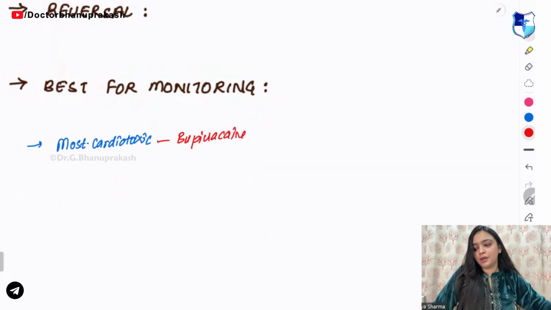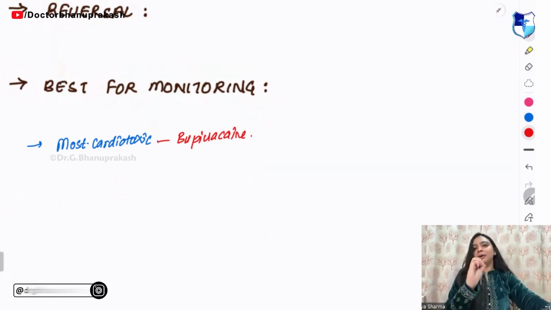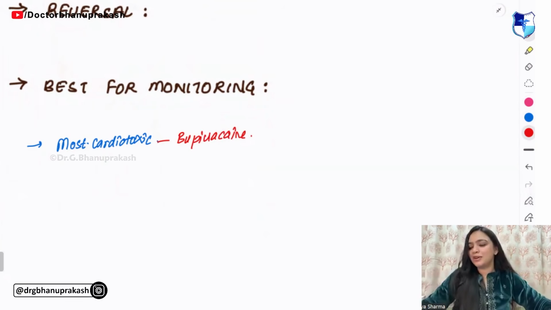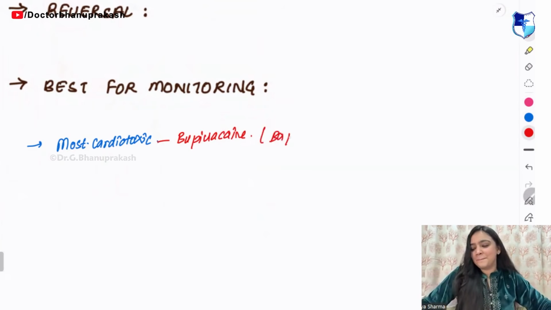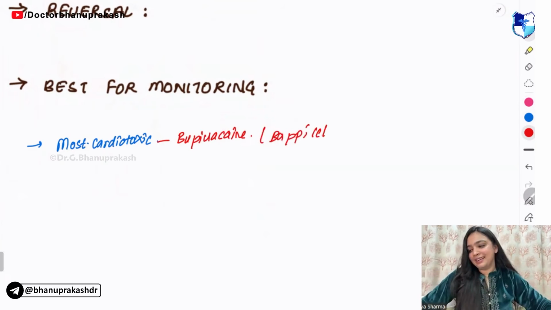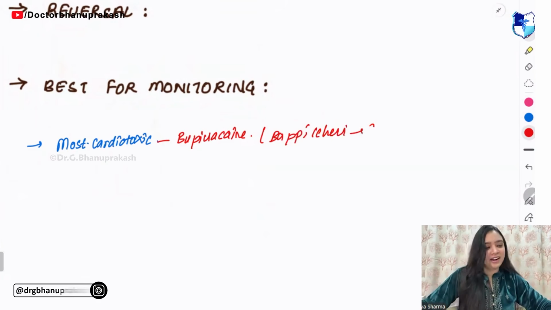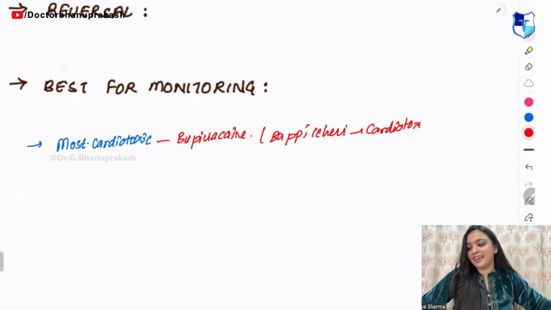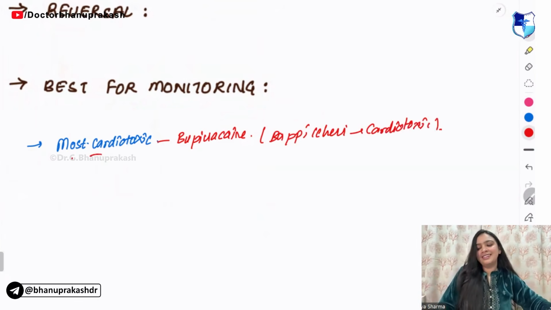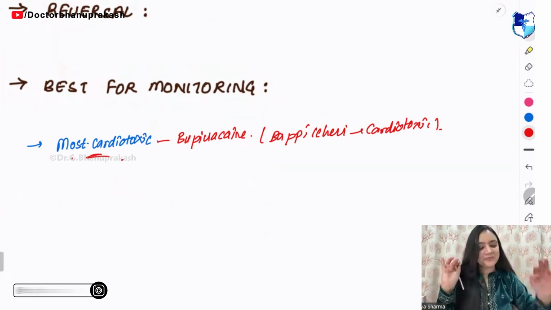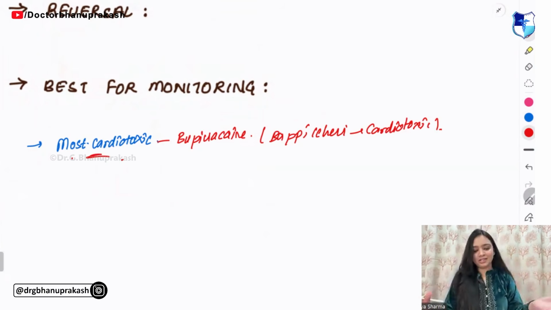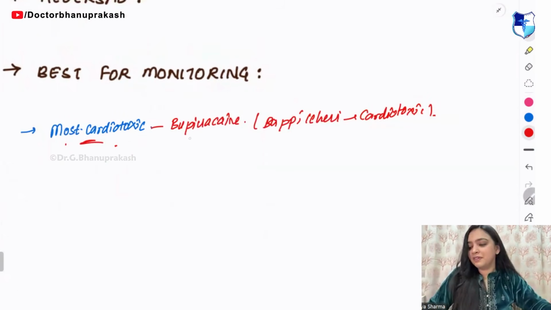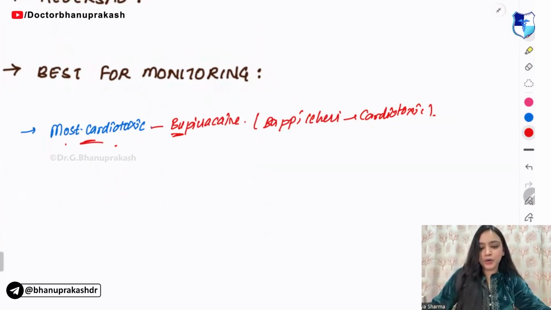And I'm telling you a mnemonic for it. Remember, you know Bappi Lahiri? Bappi Lahiri के गाने is cardiotoxic. No offense to anyone, but it's just a mnemonic. So, bupivacaine, Bappi Lahiri ke gaane is cardiotoxic.